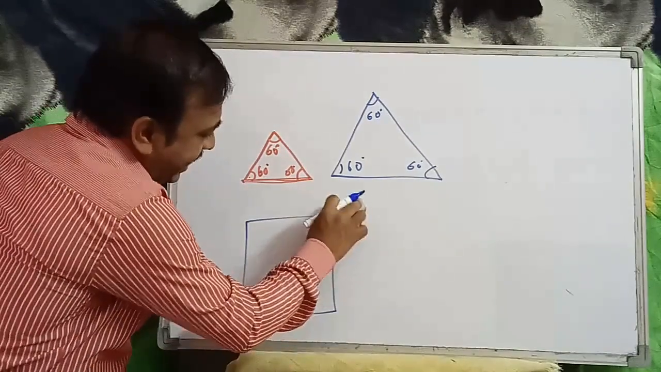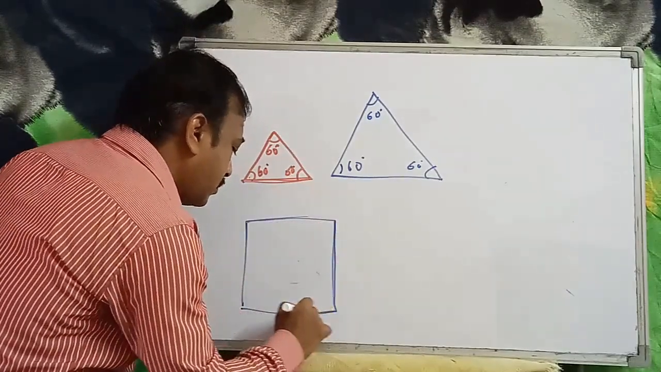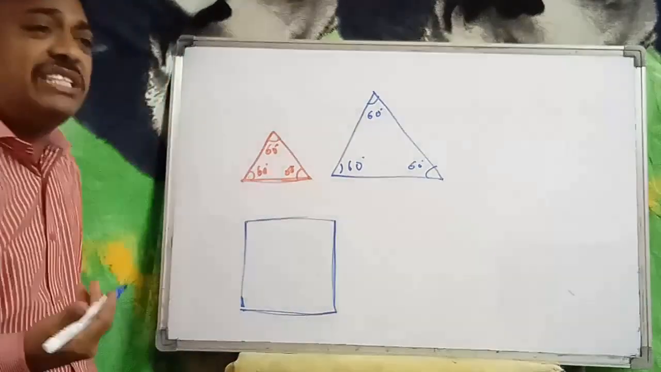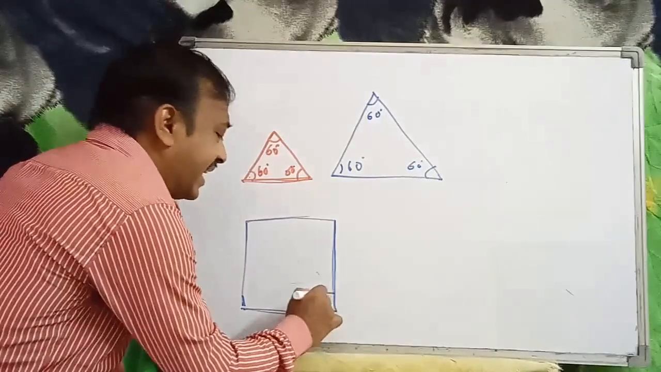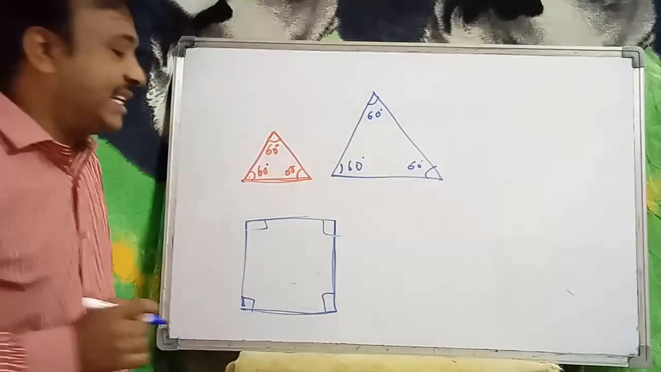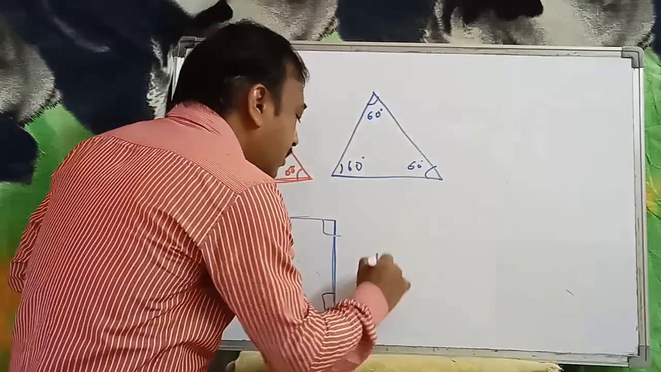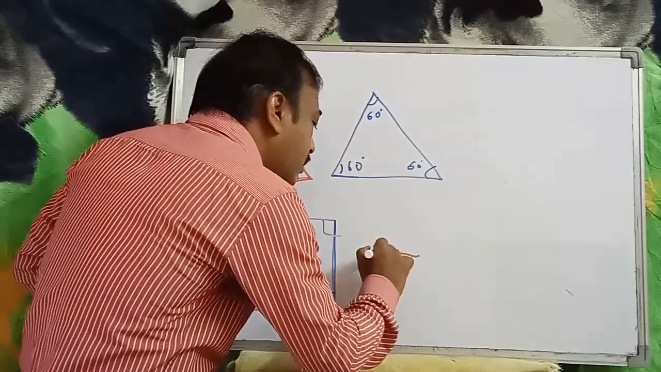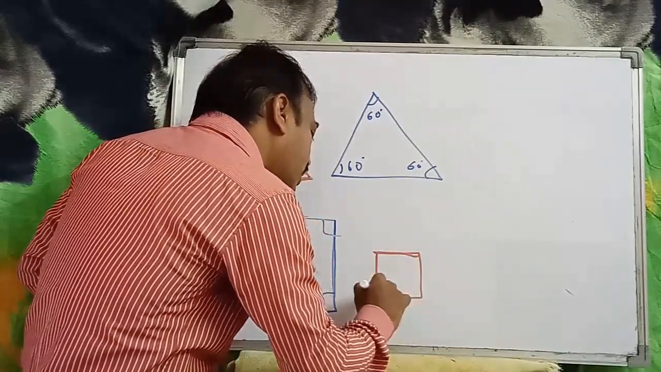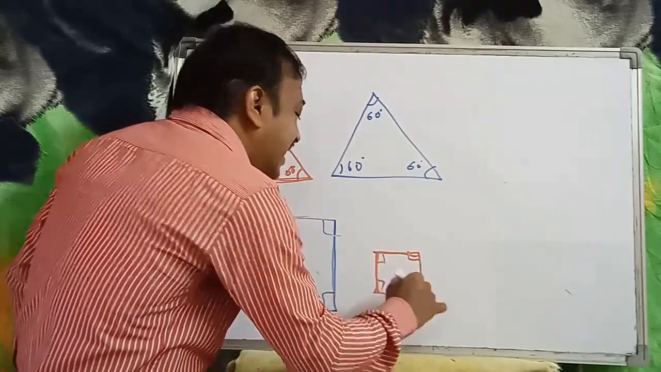We take a square. The measure of each angle in a square is 90 degrees. Now, I take one more square. Observe it. In this square too, the measure of each angle is 90 degrees.